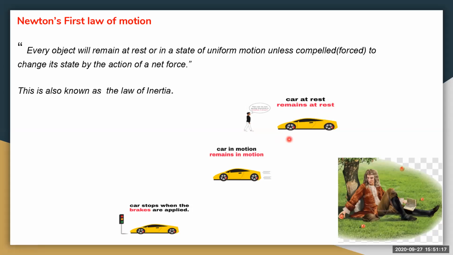In the second picture, the car is in motion. It remains in motion unless somebody stops it or applies some external force. In the third picture, the car is stopped because the brakes are applied by the driver. That is the force acting on it, therefore the movement of the car is stopped. This is also known as the law of inertia.